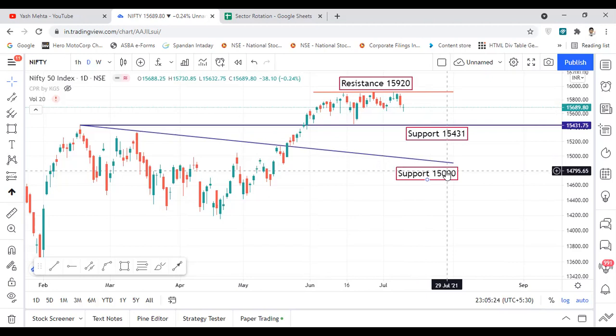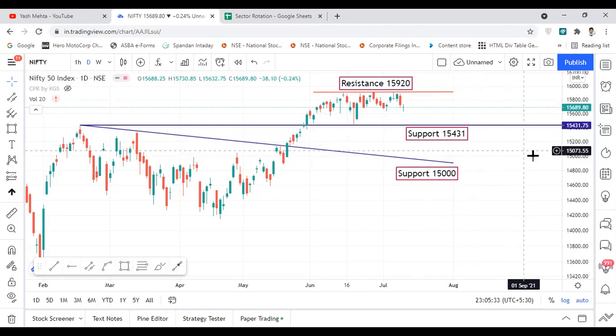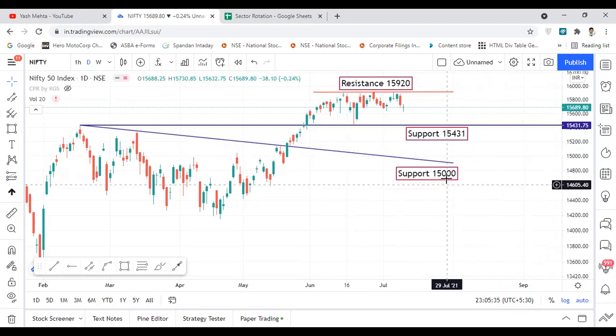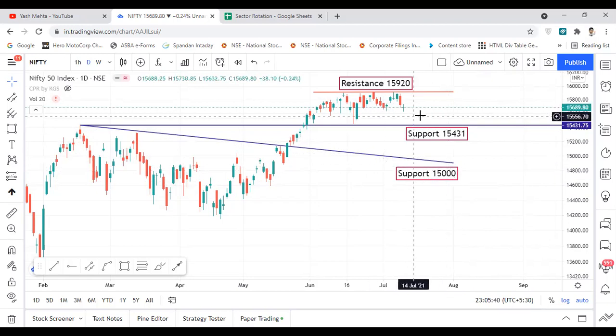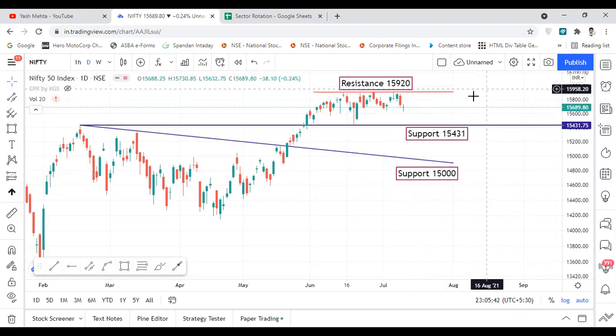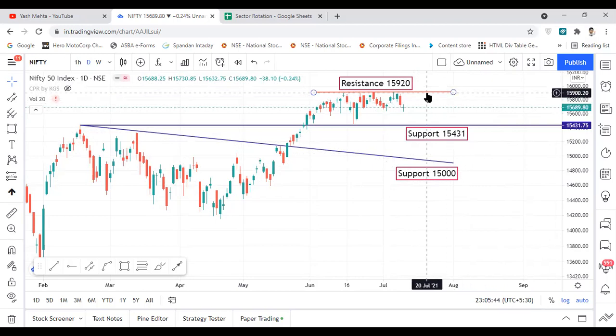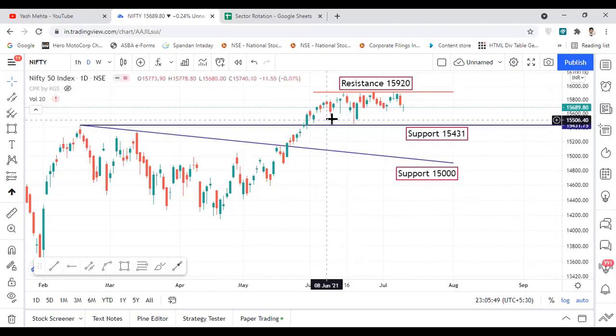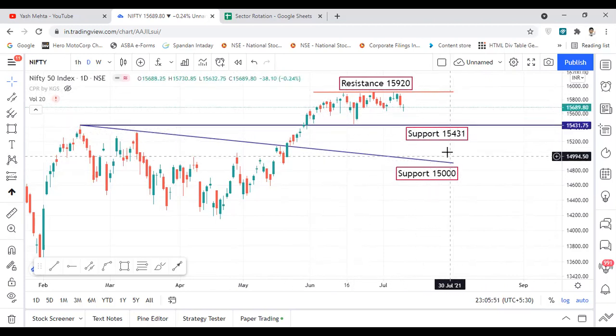So this is about the Nifty technical analysis, and if any of these levels breaks, so let's say if 15,431 breaks, then try to exit your short-term position, and if it breaks 15,000, then try to exit all your investment or short-term position, whatever you have. And if Nifty breaks above 15,920, then whatever positions you have, hold those positions, and probably if you see some reversal candle like this or some hammer or doji near the support level, then you can add to your position in that case. So this is about Nifty analysis.